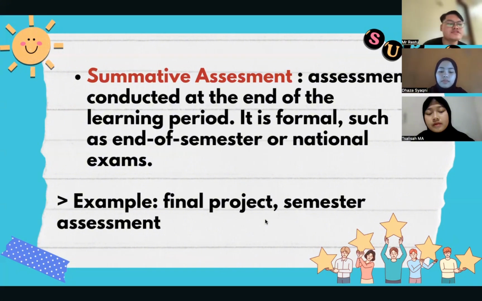The result of summative assessment is used to give a grade or ranking to each one of the students, and often has an impact or gives feedback to students to know about their academic standing. So the student can know the grade of the assessment.